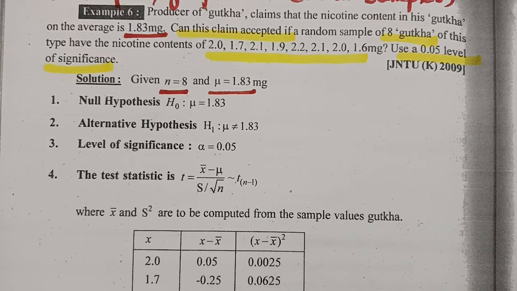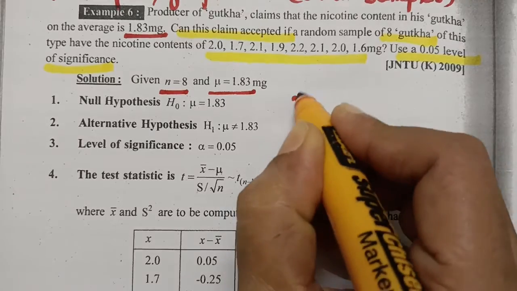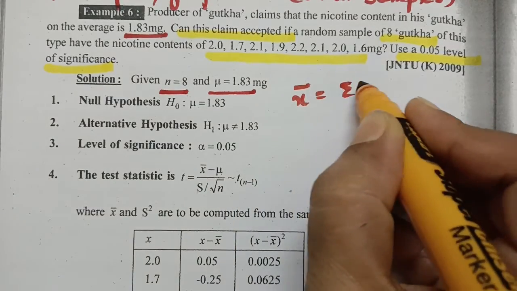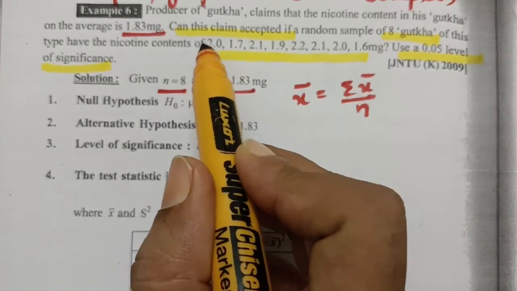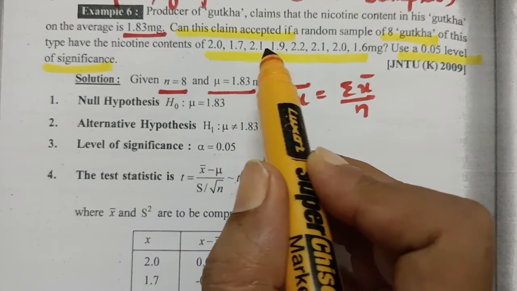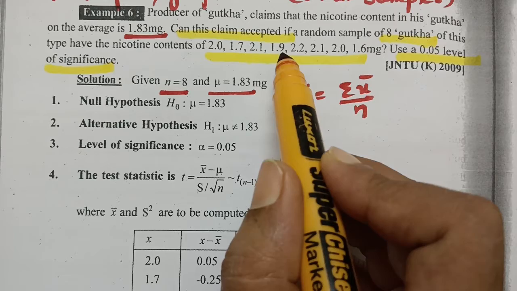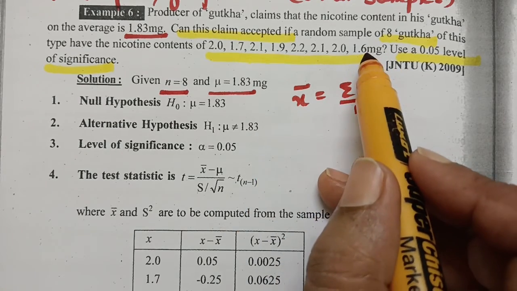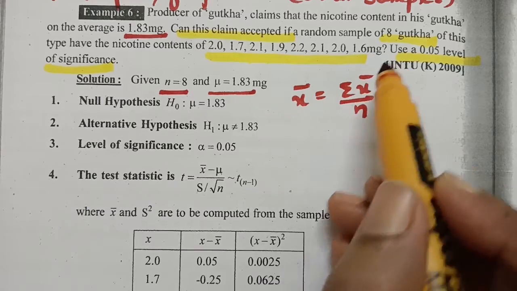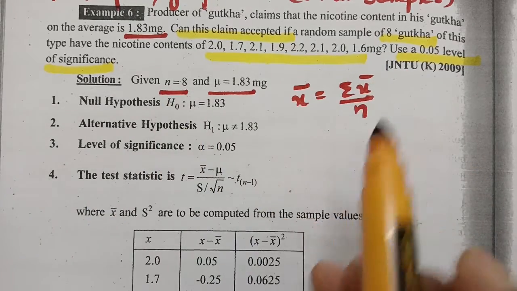First, in order to calculate the mean, we have to add up all these. Mean x bar is equal to sigma x by n. So what will be sigma x? This is 2.0 plus 1.7 plus 2.1 plus 1.9 plus 2.2 plus 2.1 plus 2.0 plus 1.6 divided by the value n is equal to 8.